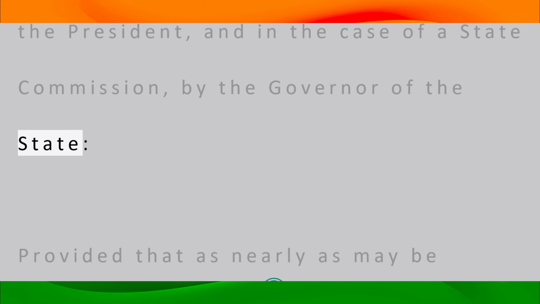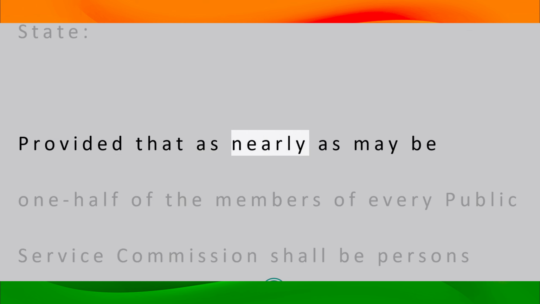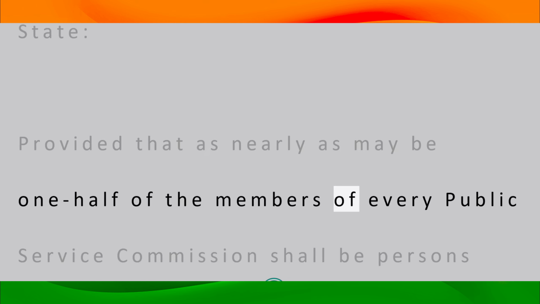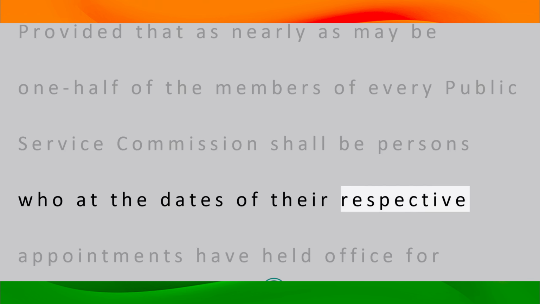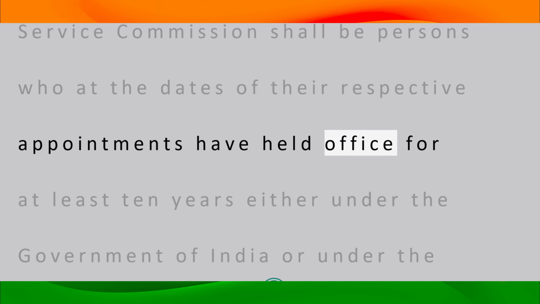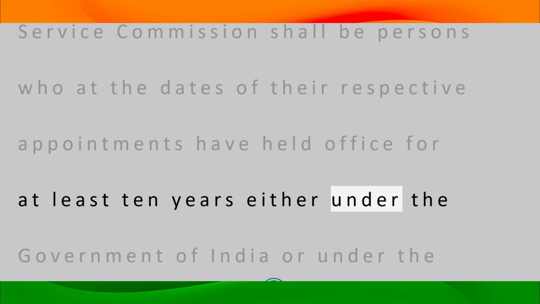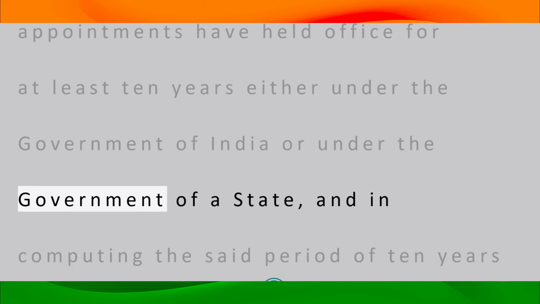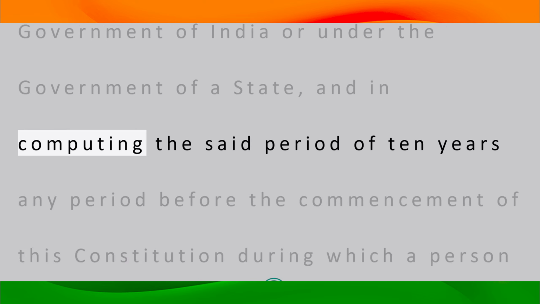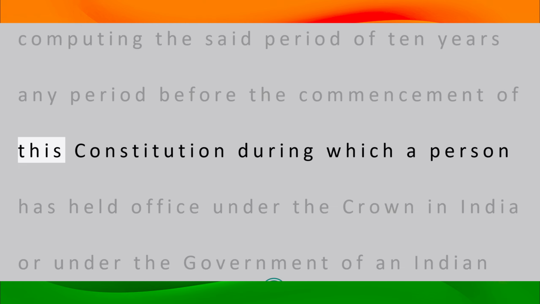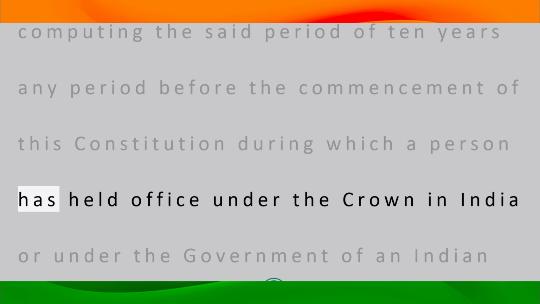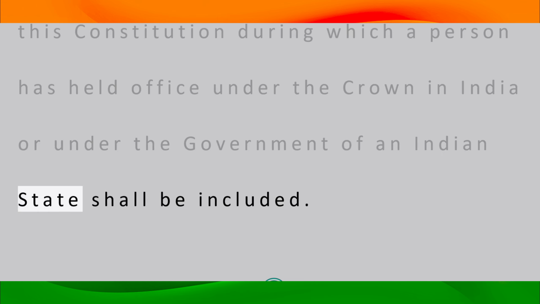the state. Provided that as nearly as may be one half of the members of every public service commission shall be persons who at the dates of their respective appointments have held office for at least 10 years either under the Government of India or under the Government of a state, and in computing the said period of 10 years any period before the commencement of this Constitution during which a person has held office under the Crown in India or under the Government of an Indian state shall be included.